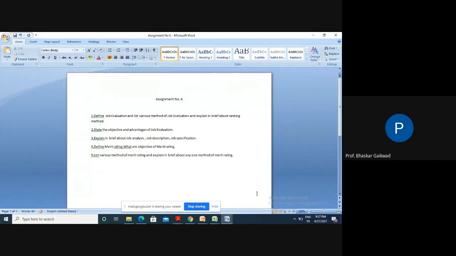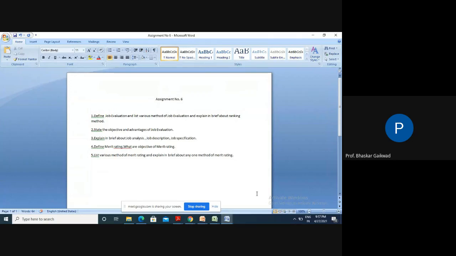So grade first has been given to the gear in the gearbox, and then to the gear used in sugarcane crushing machinery. So here you have to specify the rank, and according to that we can go for a job evaluation.